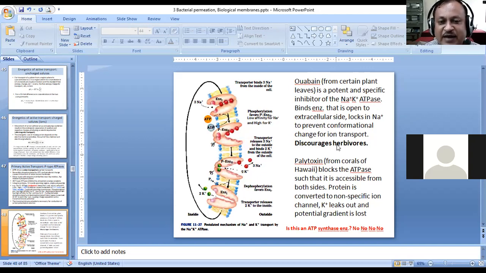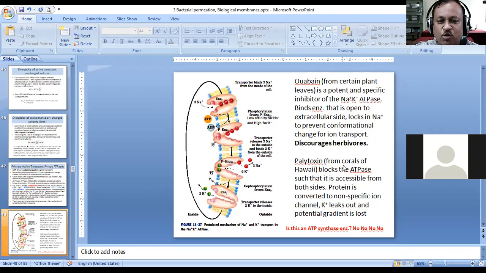This happens in the animal cells, and that is how the animals are poisoned. The presence of that poison in the plant is sensed by the animals, and that discourages the herbivores from eating the plants.